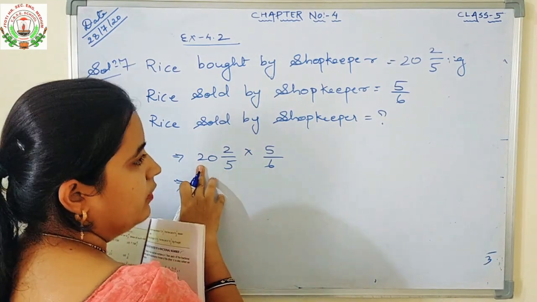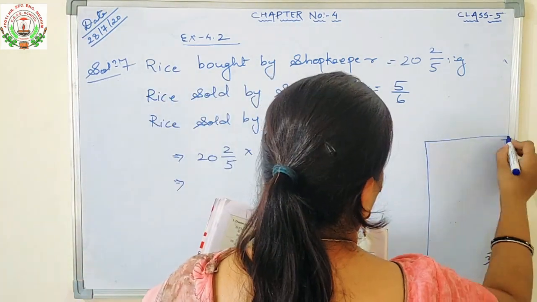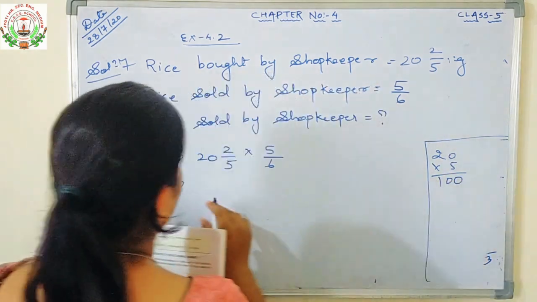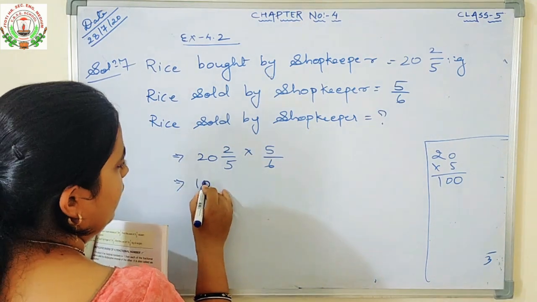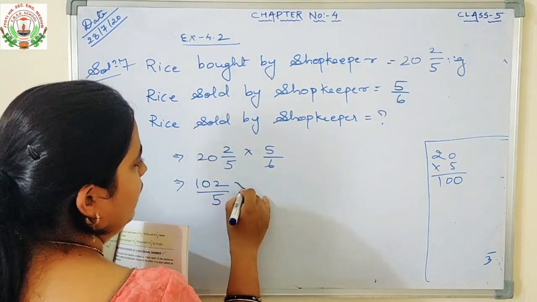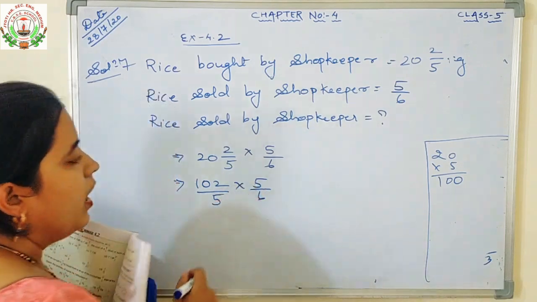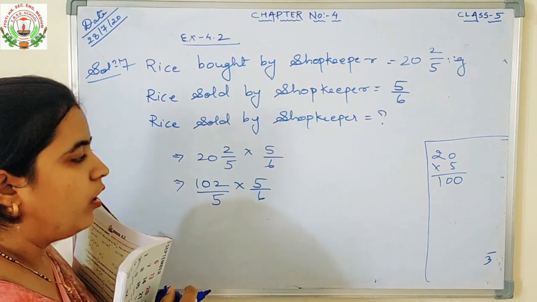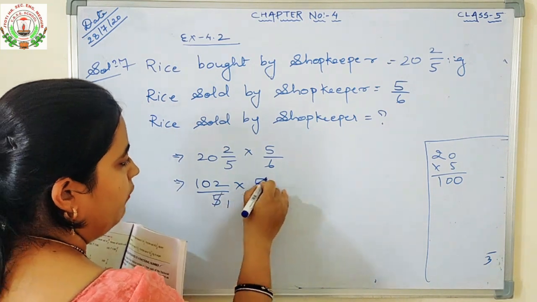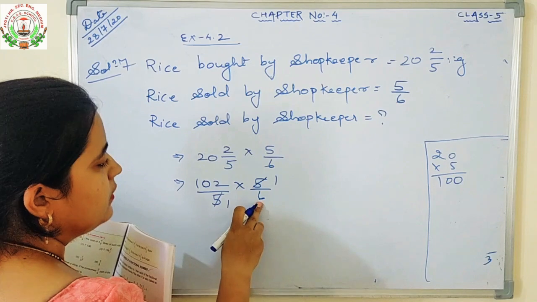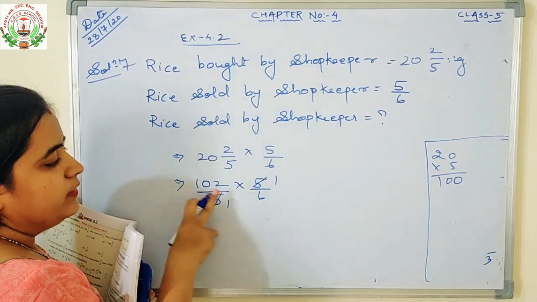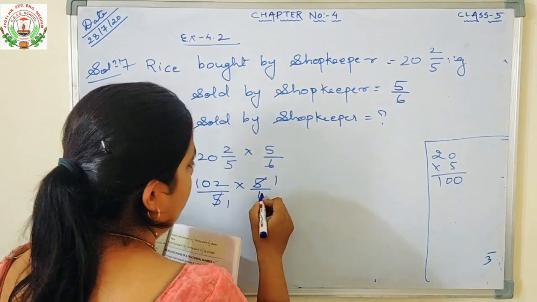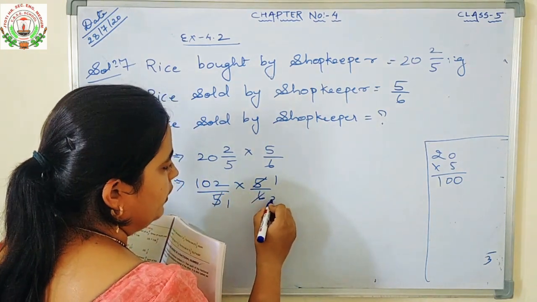Okay. 20 into 5 is, you will multiply in the rough. Okay. 20 into 5. 5 zeros are 0. 5 twos are 10. 100. 100 plus 2 is 102 upon 5 into 5 by 6. After converting this, first you will find whether the numbers are cancelable or not. You can cancel 5 ones are, 5 ones are. Here 6 and here 102. 6 is also divisible by 2. 102 is also divisible by 2. So we will write here 2 3s are 6.